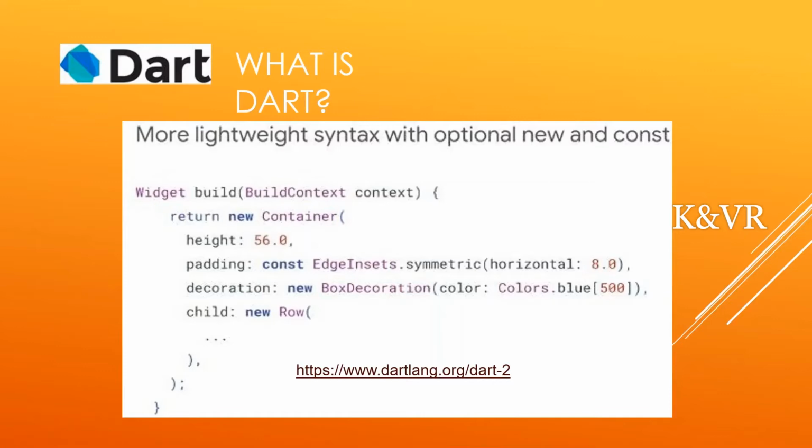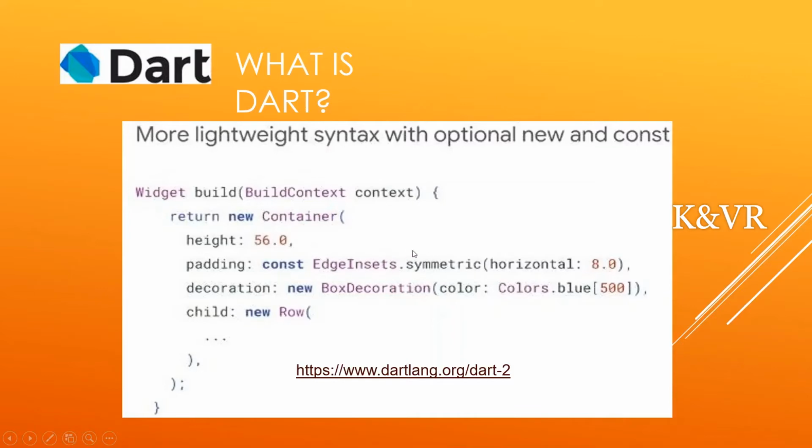Then the const EdgeInsets. EdgeInsets is one widget, and it is all predefined. Dot symmetric is already predefined in EdgeInsets, so we are using EdgeInsets.symmetric.